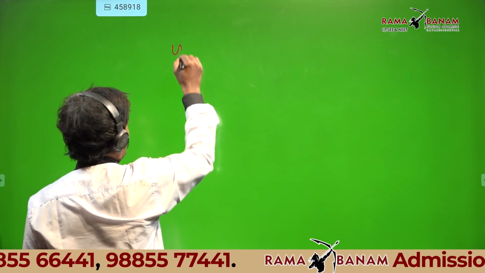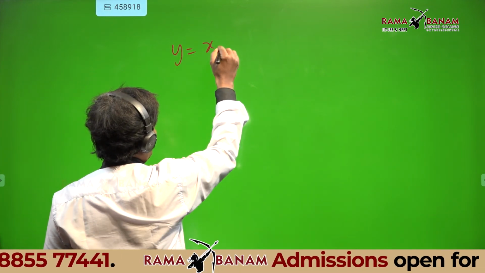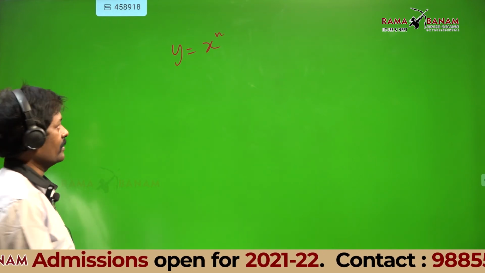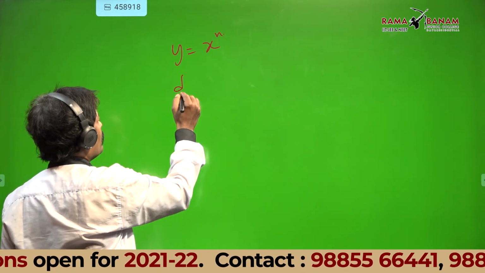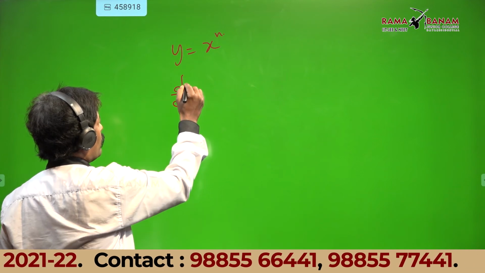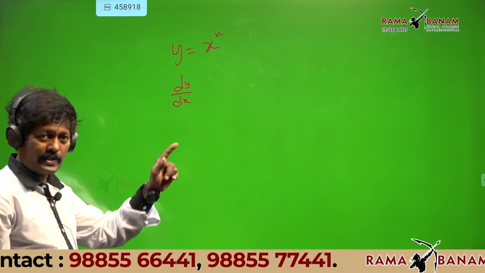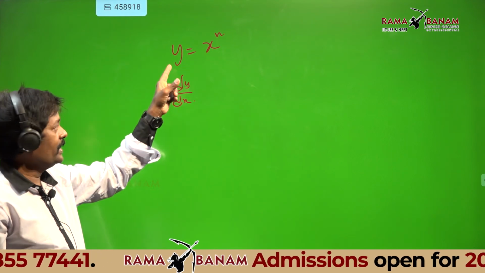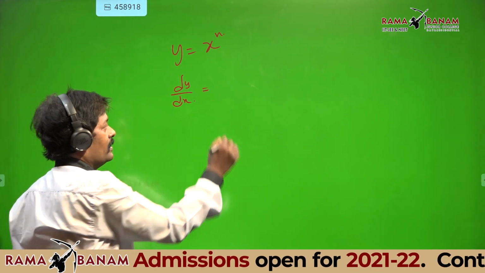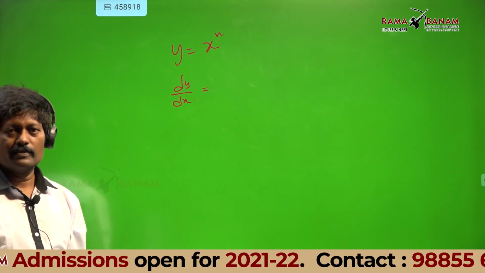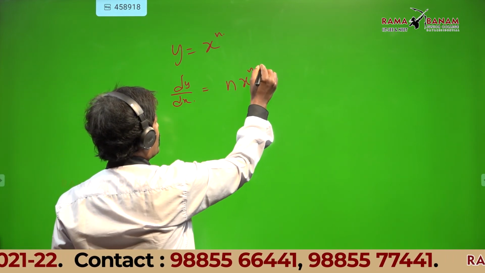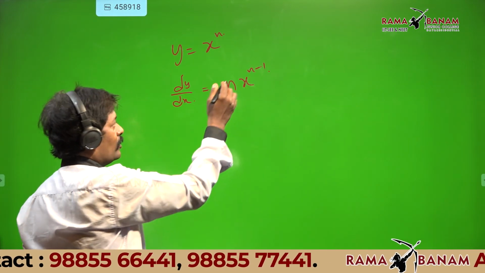Now listen. Let me take the function y equals x power n. Now d by dx of y, where the function value is x power n, dy by dx will give you how much? Anyone? n x power n minus 1, sir. Very good. n x power n minus 1, n not equal to 1.